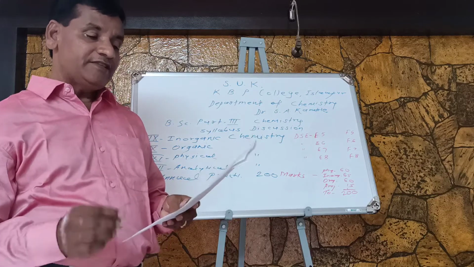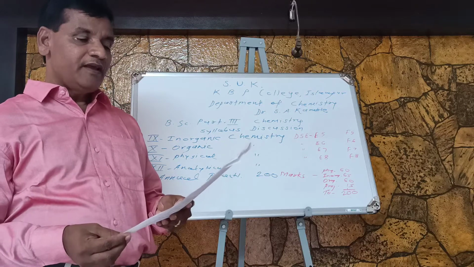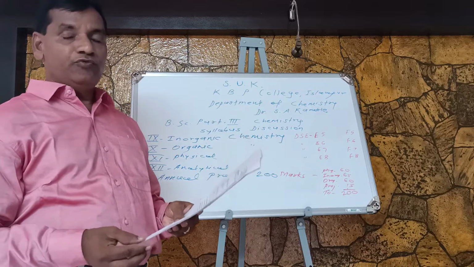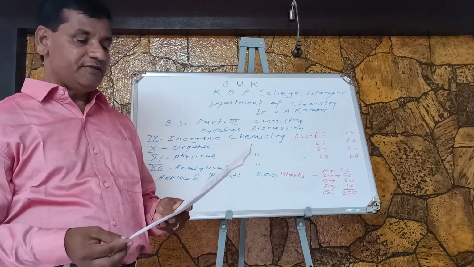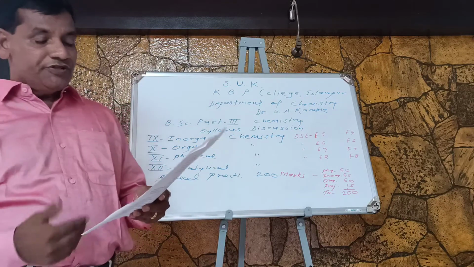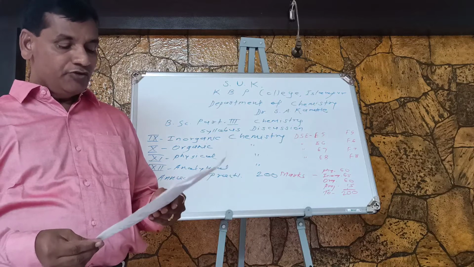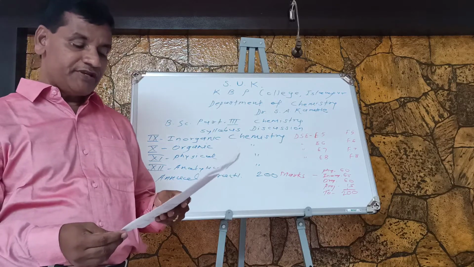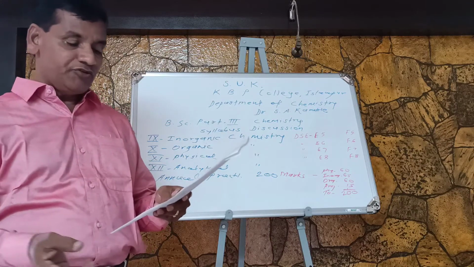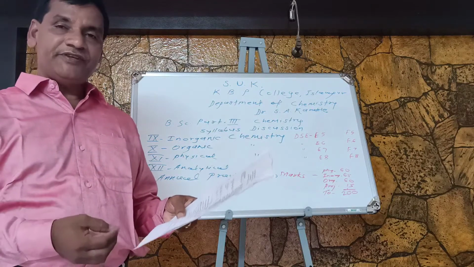The university has allotted 37 lectures for the teaching learning process, and this theory paper has 2 credits, so you will get 2 credits for this paper. If we see the details of all these units in brief, then the first unit, acids, bases and non-aqueous solvents, will have an introduction as usual, an introduction to theories of acids and bases.